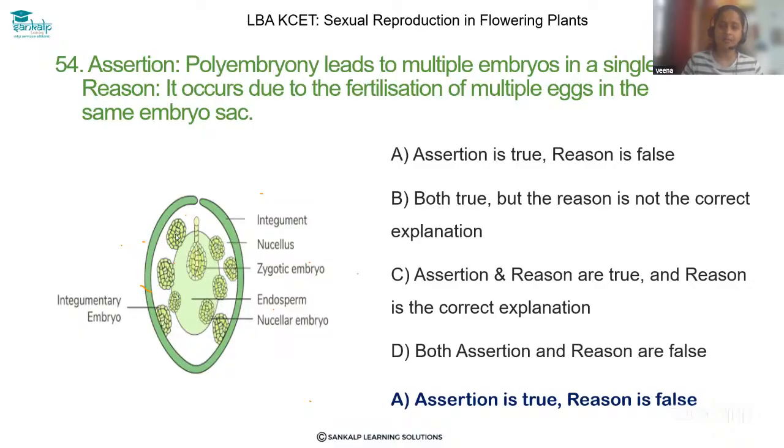So the assertion is correct. Reason: it occurs due to the fertilization of multiple eggs in the same embryo sac. Is it true? Yes, this is one of the reasons to cause polyembryony, right?